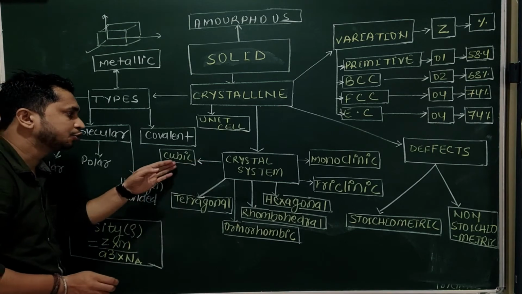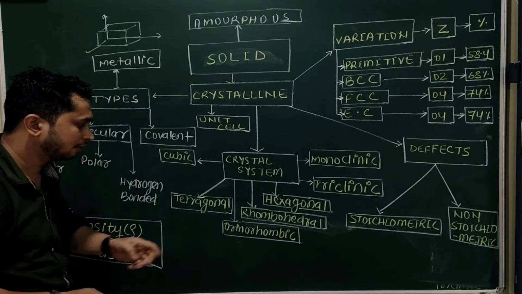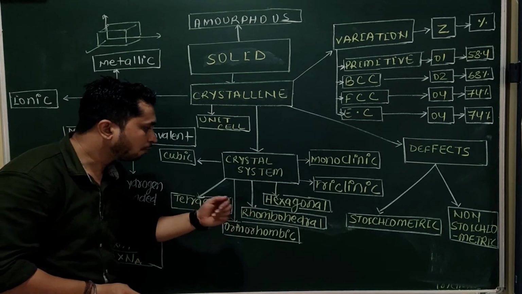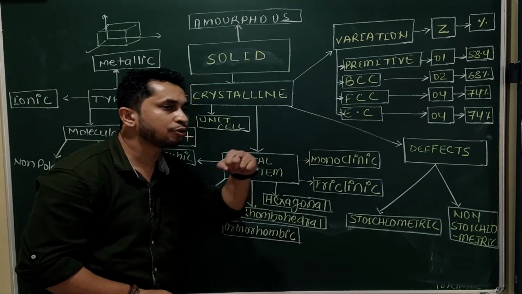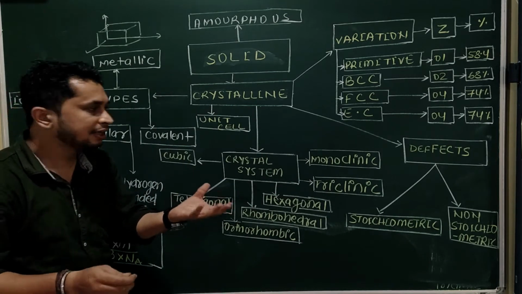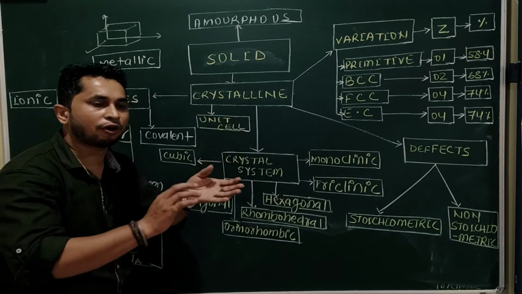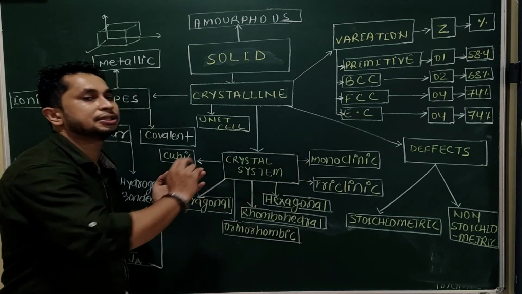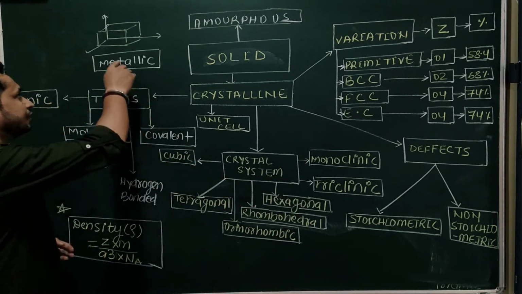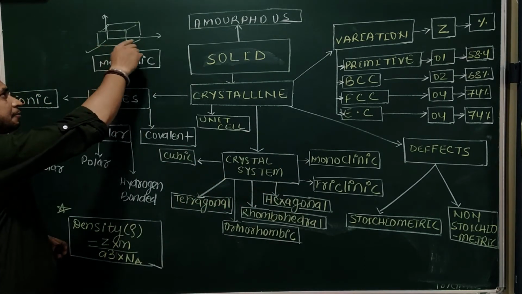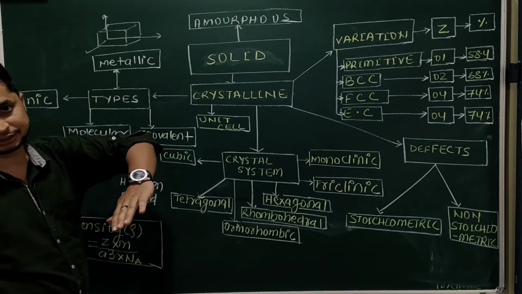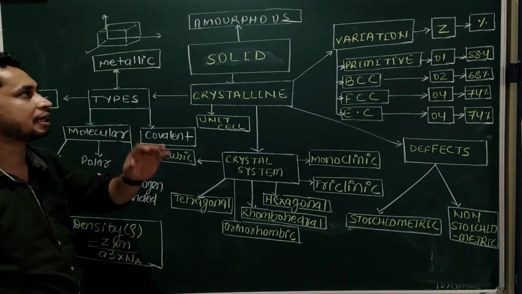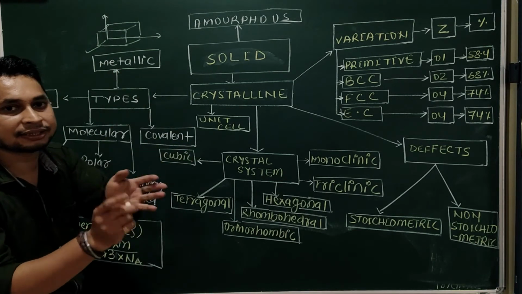They are known as cubic, tetragonal, orthorhombic, rhombohedral, hexagonal, triclinic and monoclinic crystal systems. Okay, clear? So this unit cell forms 7 types of crystal systems on the basis of different edge lengths A, B and C and different angles between the planes. The angles between the planes are different and the edge lengths are different.